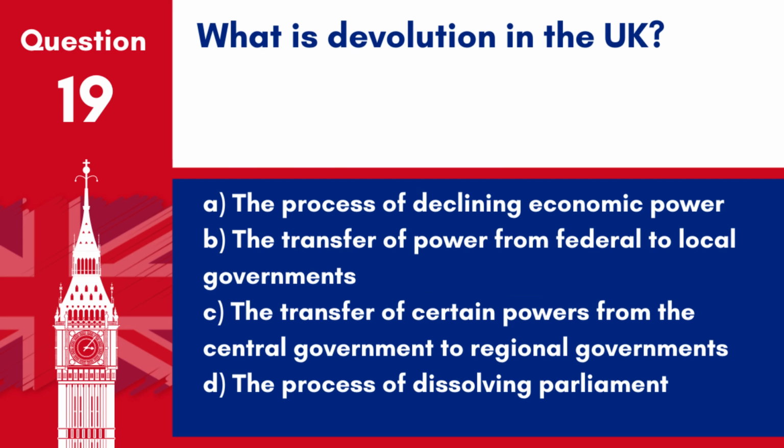Question 19. What is devolution in the UK? A. The process of declining economic power. B. The transfer of power from federal to local governments. C. The transfer of certain powers from the central government to regional governments. D. The process of dissolving Parliament. Answer C. The transfer of certain powers from the central government to regional governments. Devolution in the UK involves decentralising power to Scotland, Wales, Northern Ireland and Northern England.